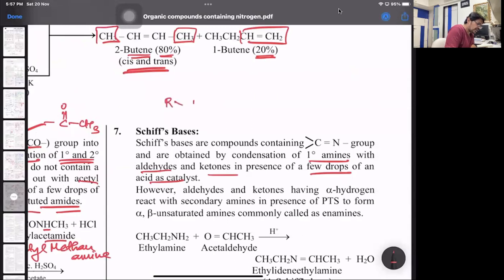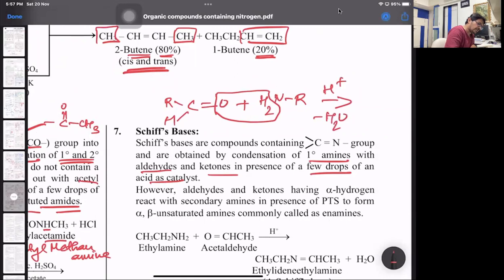If I take an aldehyde and I react with a primary amine, RNH2, condensation reaction, minus water in a weakly acidic medium, we get RCH double bond NR. This is what we can call the imine, or we also call it the Schiff's base.